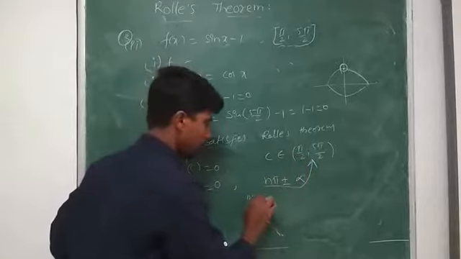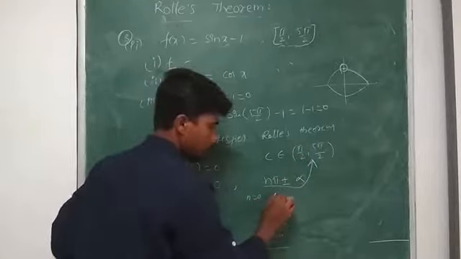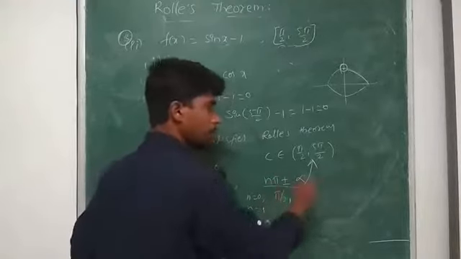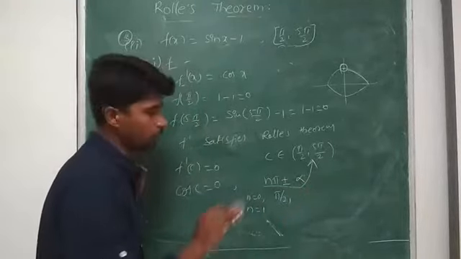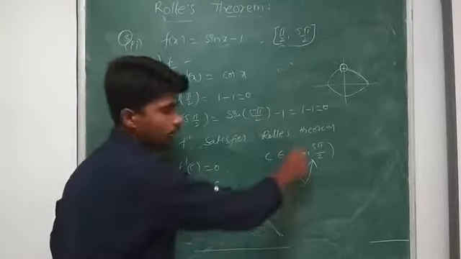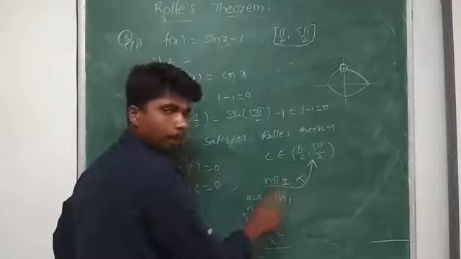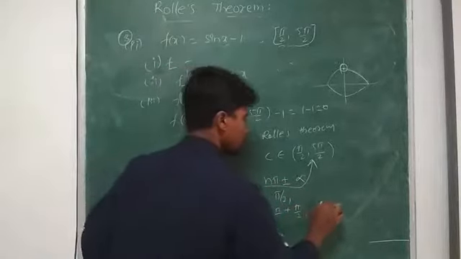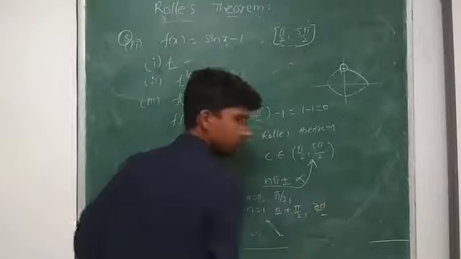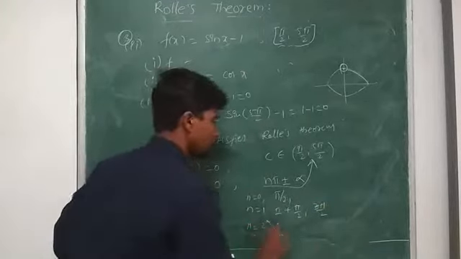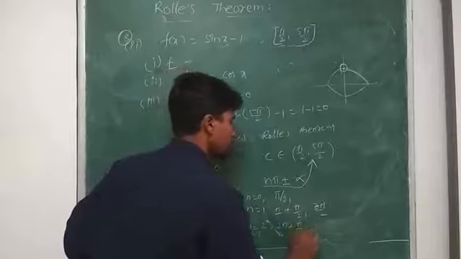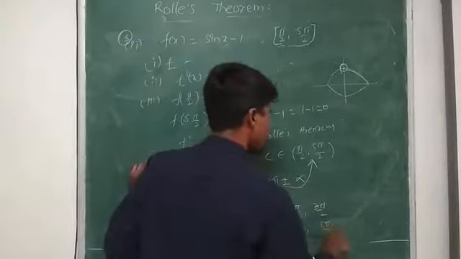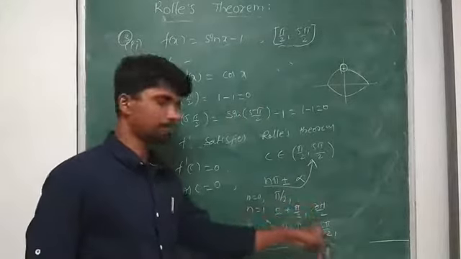If I put n value 0, I get pi by 2. If I put n value 1, I get pi plus pi by 2, which is 3 pi by 2. Don't go for minus because we don't have negative numbers. Next, n equal to 2: 2 pi plus pi by 2, that is 5 pi by 2. So it is 0 for these three.